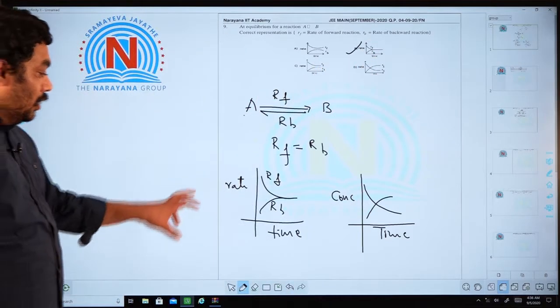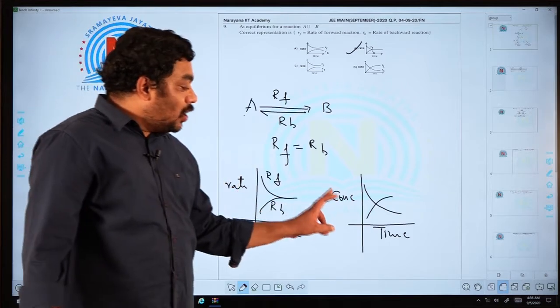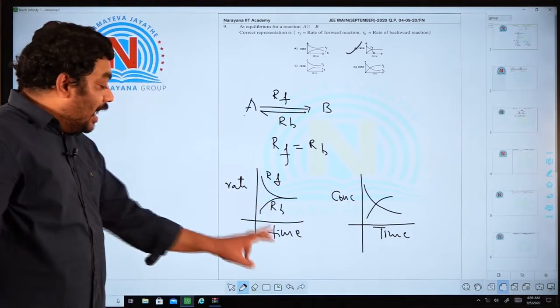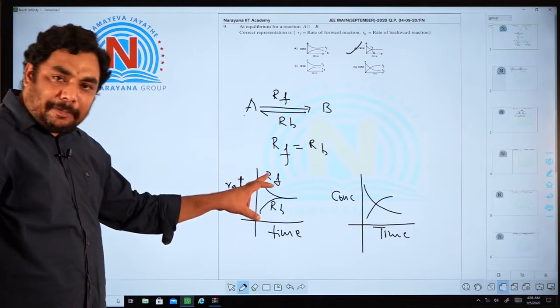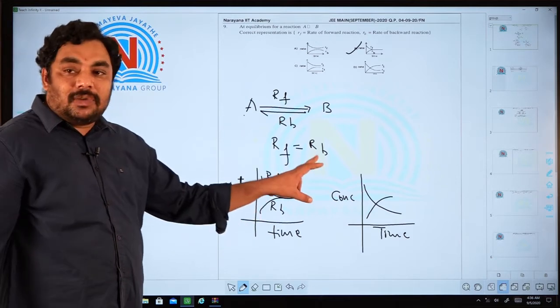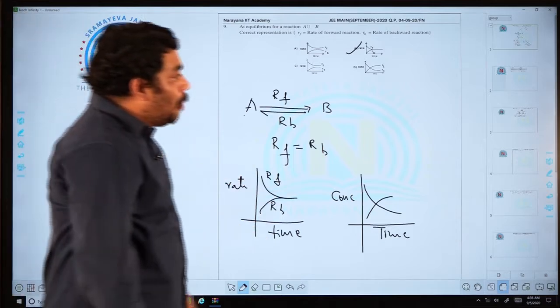I hope you understood. Two graphs are possible: one is rate and time, the other is concentration and time. For rate and time, this is the perfect representation. The reason is, at a particular point, the rate of forward reaction is equal to the rate of backward reaction, and that point is called the equilibrium point.